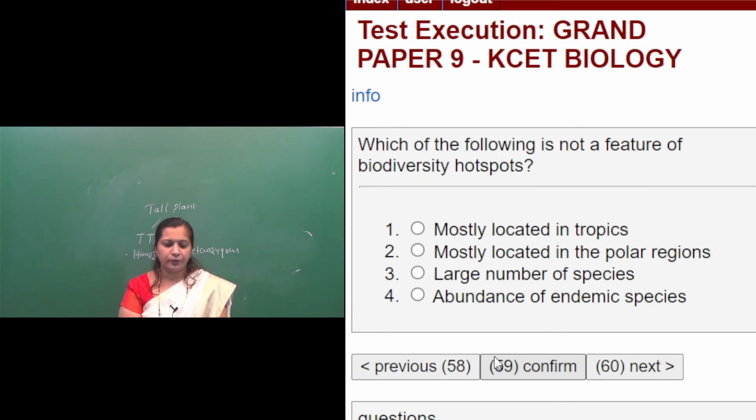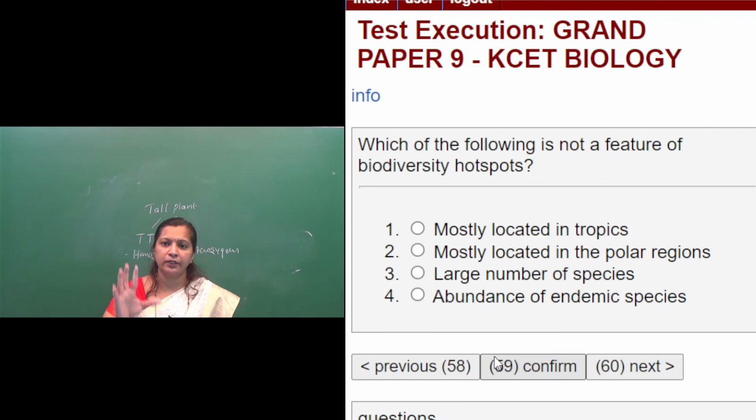So the correct option here is, you know about hotspots, right? Hotspots are the biologically rich regions, the areas with high species richness. They are the areas with more number of species, and they also have a large number of endemic species. Endemic species means the species which are confined to a particular area, found in that area and not found anywhere else.